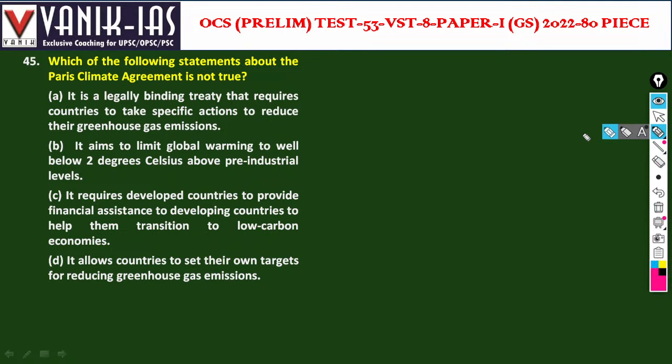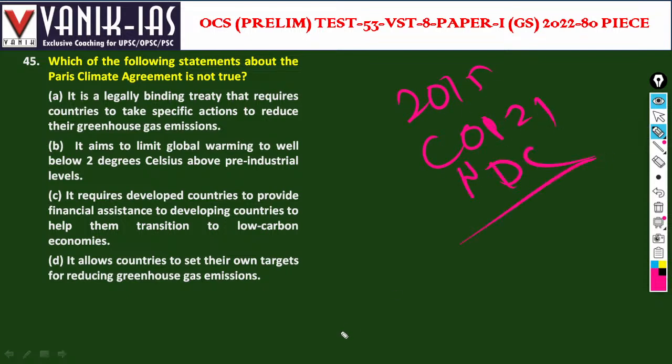Which of the following statements about the Paris Climate Deal is not true? The Paris Climate Deal, COP21, came in 2015 and has NDC, nationally determined contributions. It is a legally binding treaty that requires countries to take specific action to reduce greenhouse gas emissions. This is right. A particular country will declare what they will do and they have to do it. Legally binding. It aims to limit the global warming well below 2 degrees Celsius above the pre-industrial level.